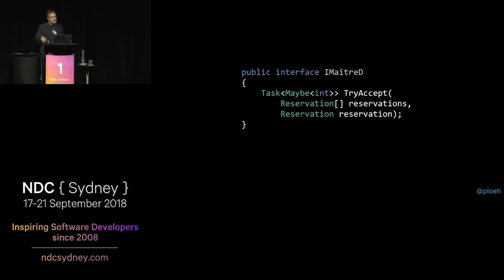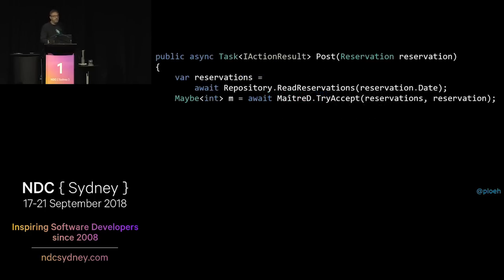But again, let's just pretend that that's not going to matter, because it doesn't. If we go back to the post method, we now have the return value is a maybe of int. So before, we had this little null check, and if we decided that the ID was not null, we could take the value out of the ID by going id.value.